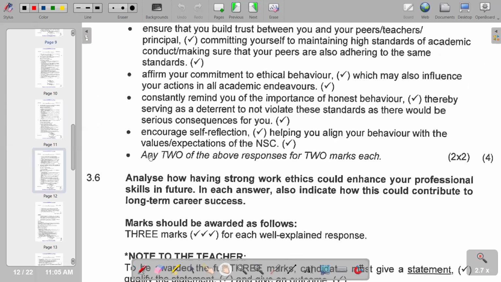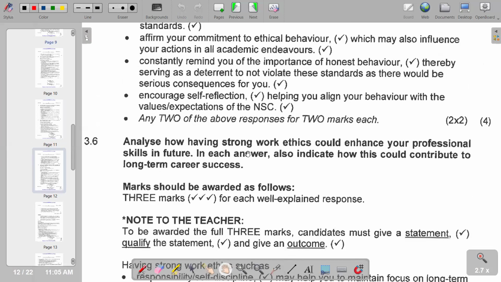Then moving on to 3.6, which says analyze how having strong work ethics could enhance your professional skills in the future.